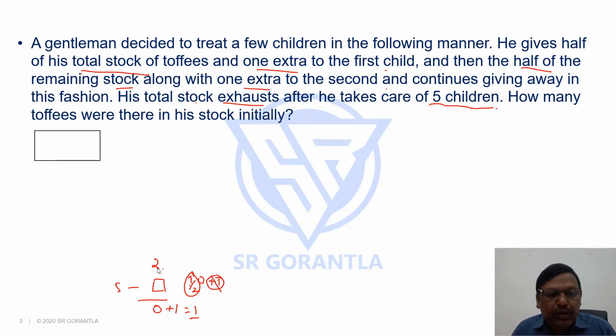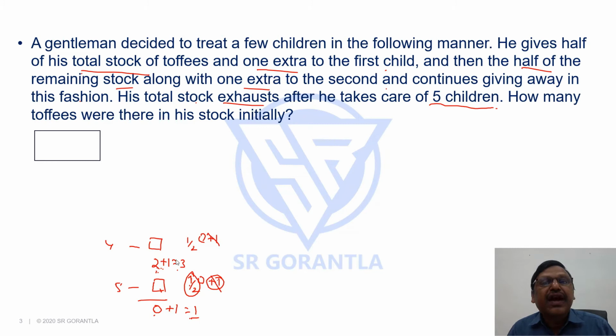You can check: if he had two toffees, half will be one, plus another one he has given, that's two. That's why he's left with 0. So before giving to the fifth child, he had two toffees, but this is after giving something to the fourth child. How many had he given to the fourth child? Again, half of the remaining stock plus one extra. Had he not given this one extra, that one extra would have been left with him. Then he would have had 3.